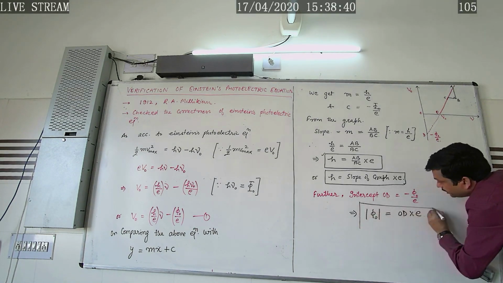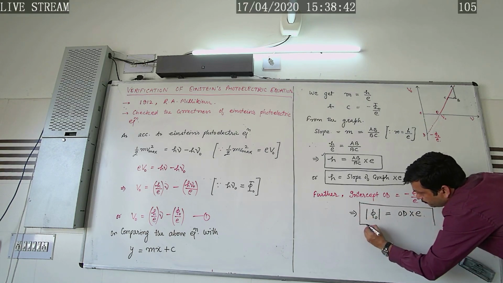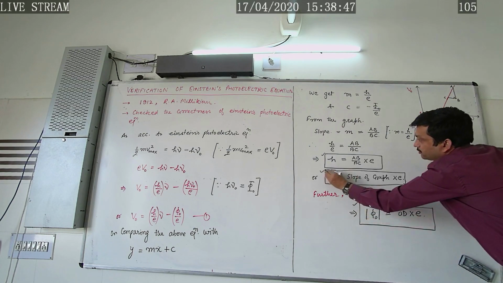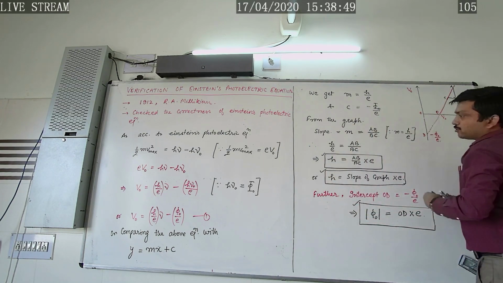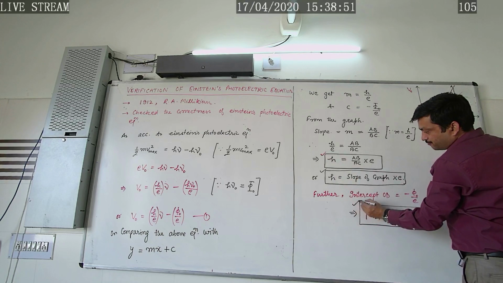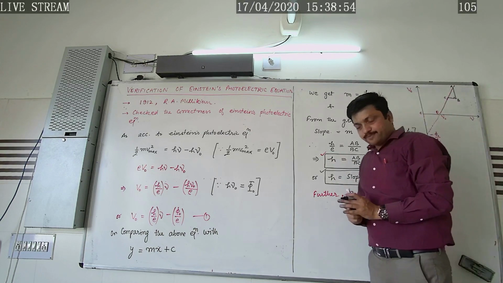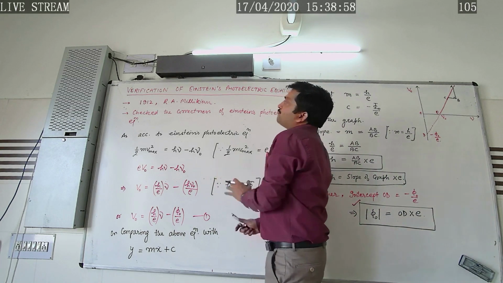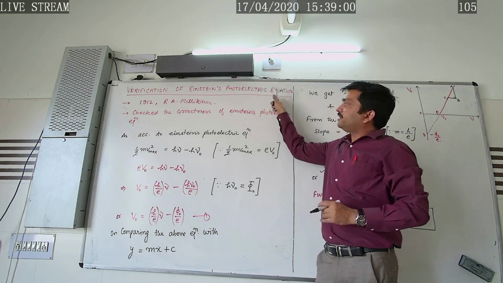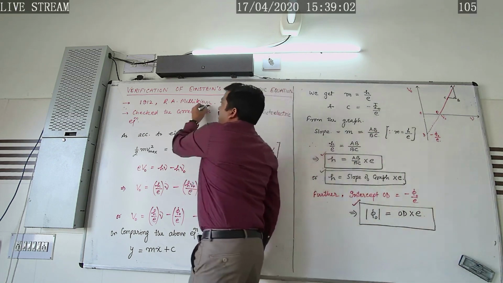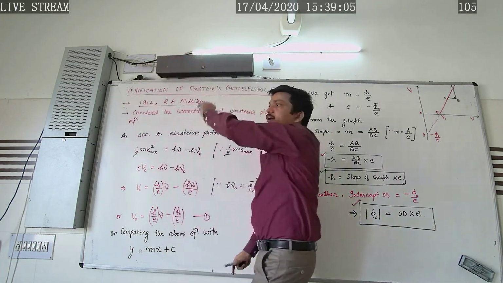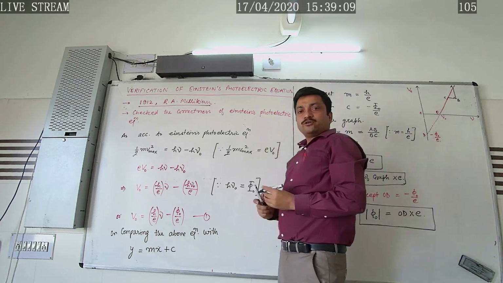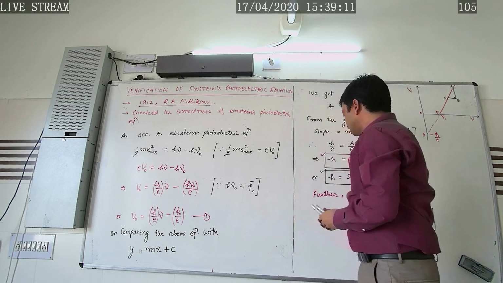So in this way, the value is calculated for the work function of the metal by this formula, and the value calculated for Planck's constant using this formula was found to be in close agreement with the actual value. So instead of disproving the Einstein photoelectric equation, this scientist R.A. Millikan, in the year 1912, checked the correctness of the Einstein photoelectric equation.